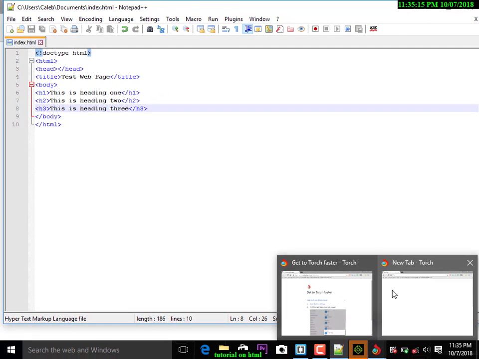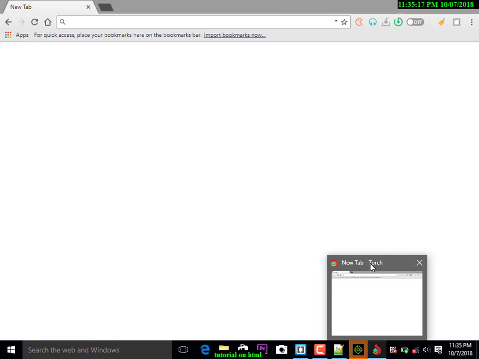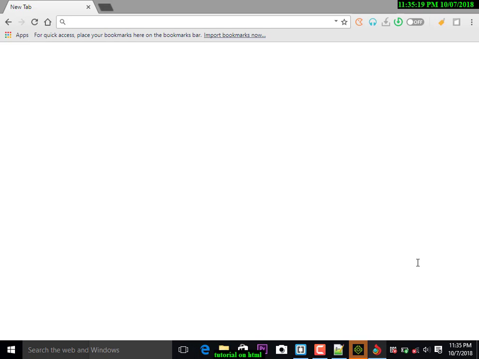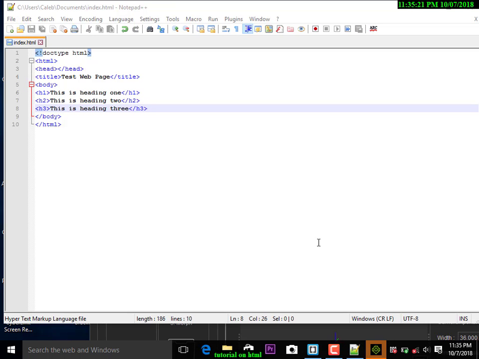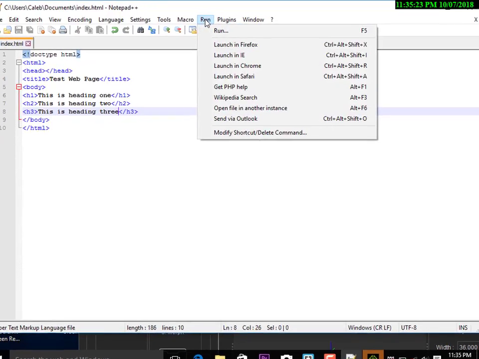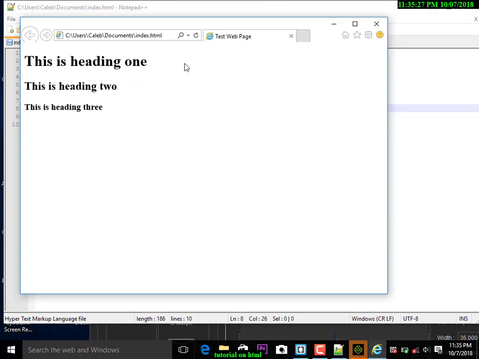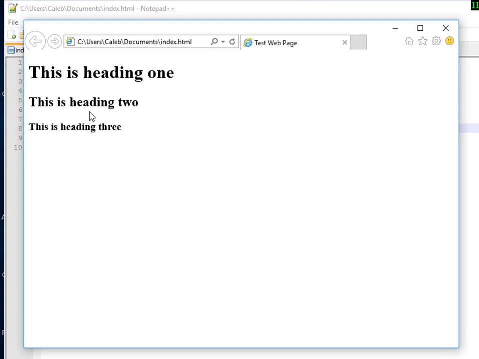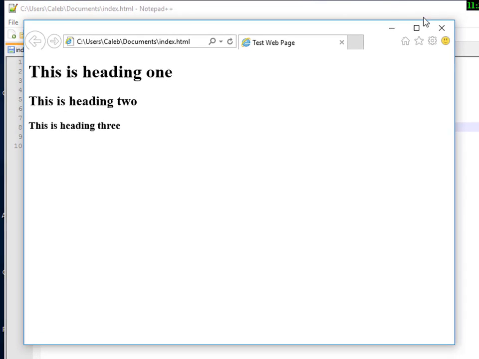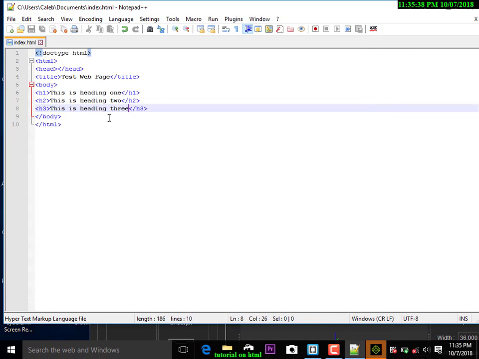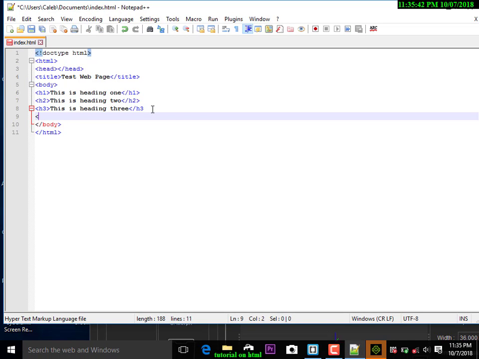Let's close this up to free up some space, and we're going to run with Internet Explorer. Once we see, we can see that this is heading 1, this is heading 2, and this is heading 3. We can see the difference between the h1, h2, and h3: h1 is bigger than h2 and h2 is bigger than h3.